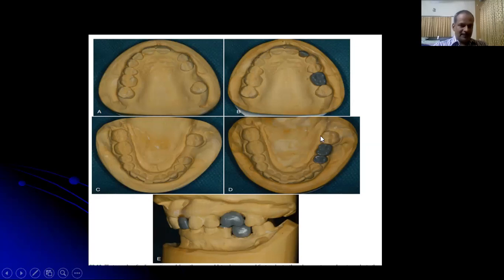After these diagnostic wax-up models, a surgical guide or a surgical stent can be prepared with cold-cure acrylic, and a hole should be drilled in the center of the occlusal table for the posterior teeth, or the cingulum area for the anterior teeth, for the proper prosthetically driven surgical placement of the implants. That's why this surgical stent is prepared.